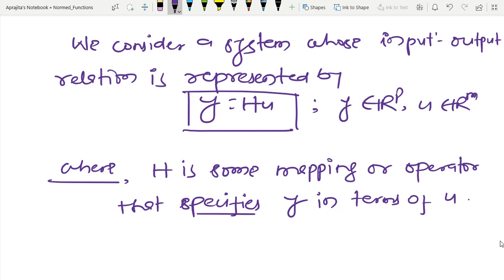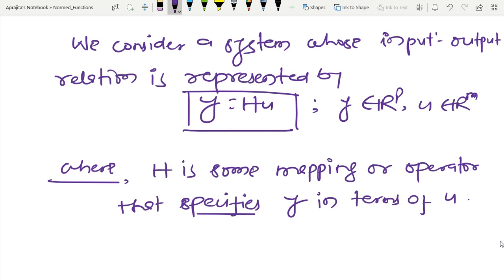So basically I am interpreting any system as a mapping or operator. If I give the input u, then the system operates on that input, and after that it is going to generate some y.